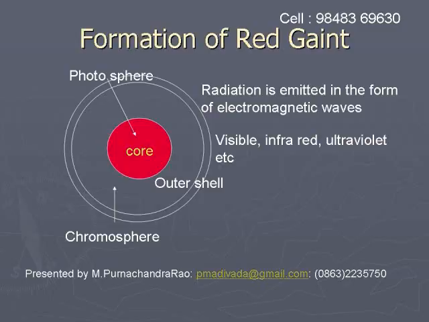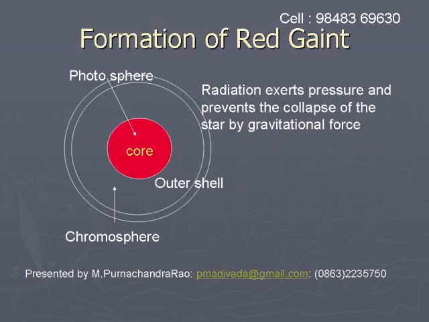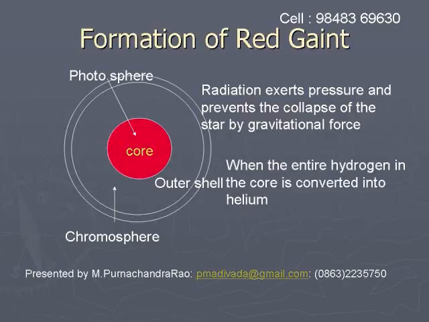Because of this radiation, we notice the star shining brilliantly. The brilliance is due to the emission of this radiation. This radiation exerts pressure and thereby prevents the collapse of the star by gravitational forces.